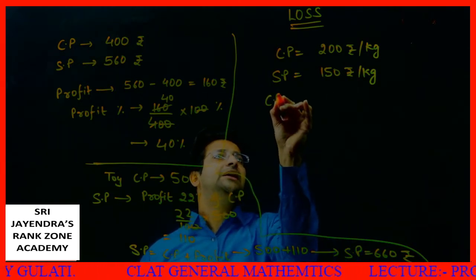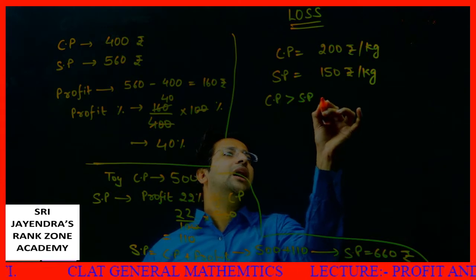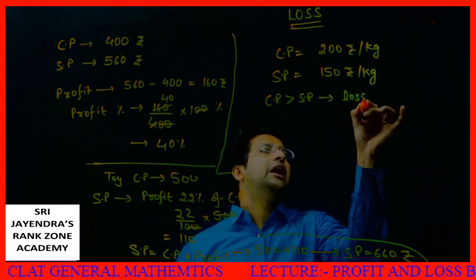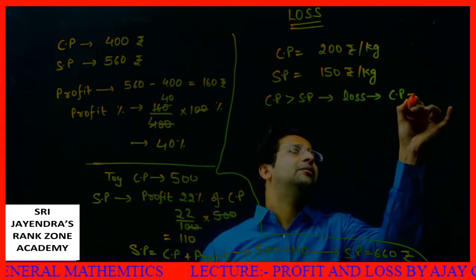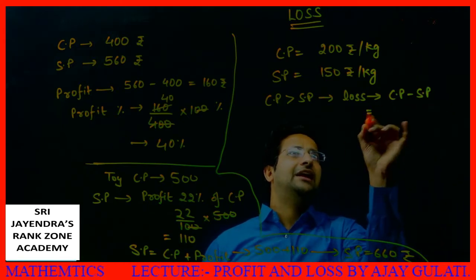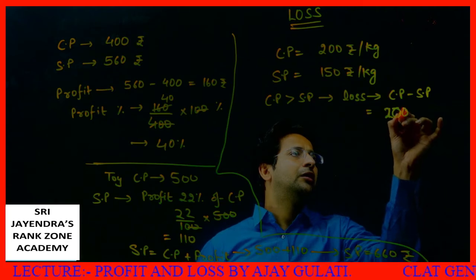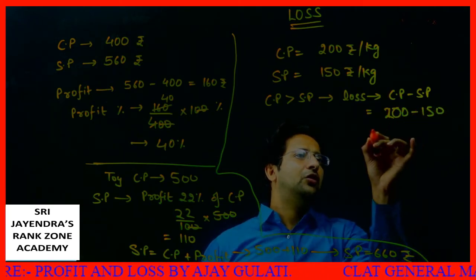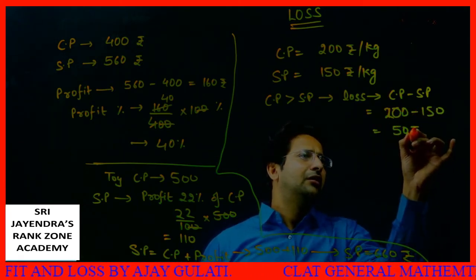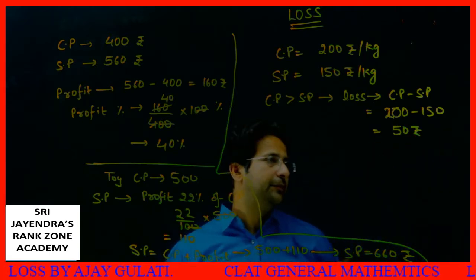Since CP is more than SP, there is a loss. And what is the loss? Loss is cost price minus selling price. That gives me 200 minus 150, or I can say 50 rupees loss.